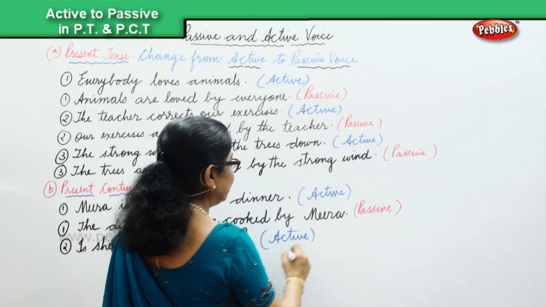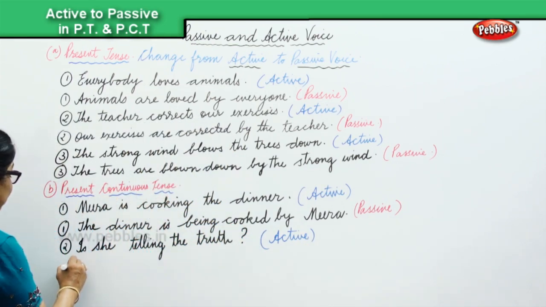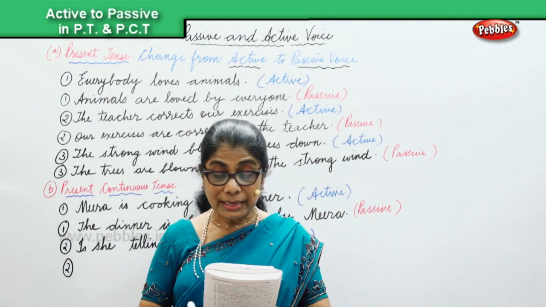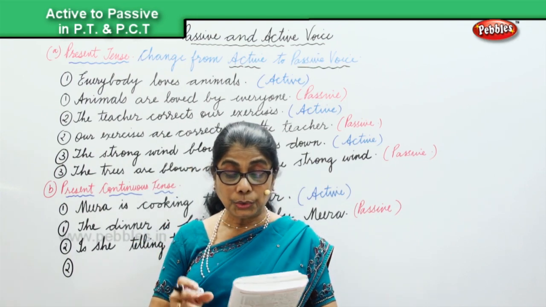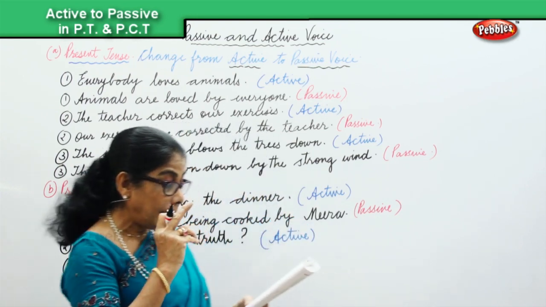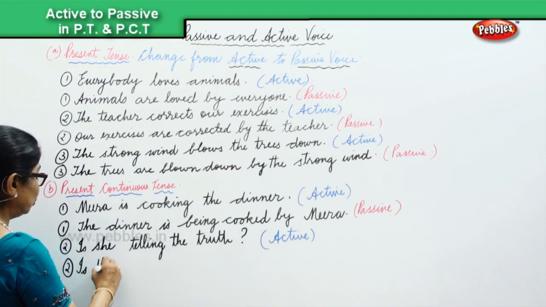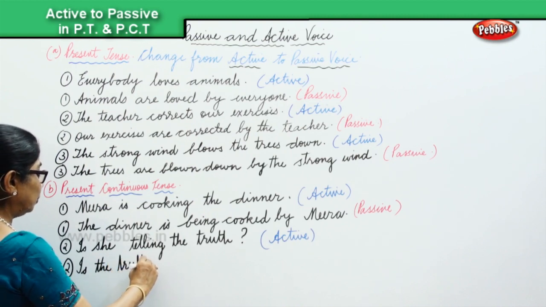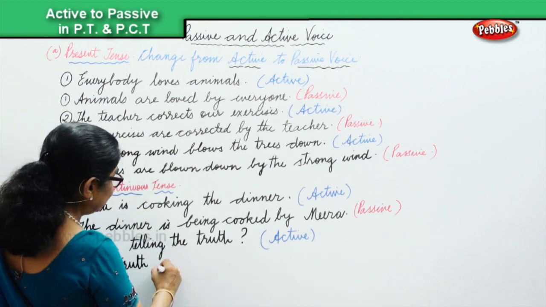And when we change it into the present continuous, the passive voice, is the truth being told by her? Is the truth being told?